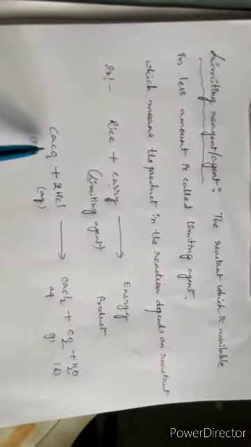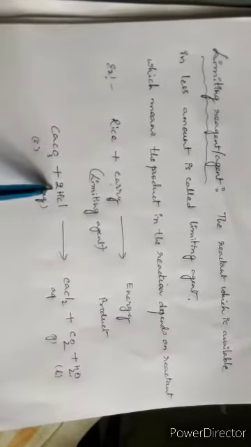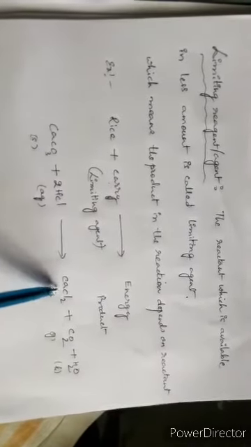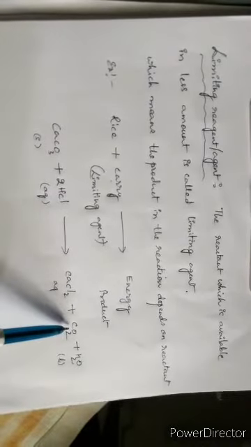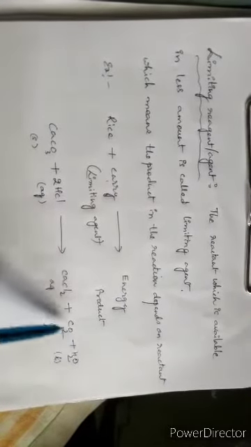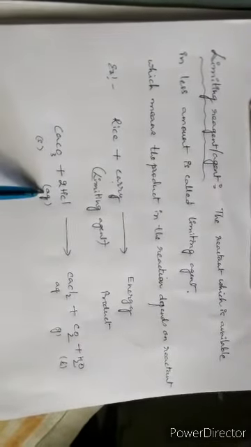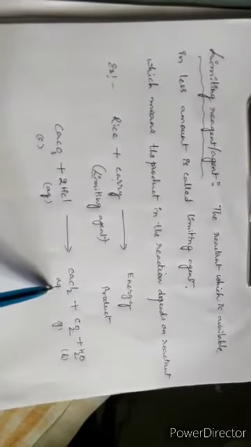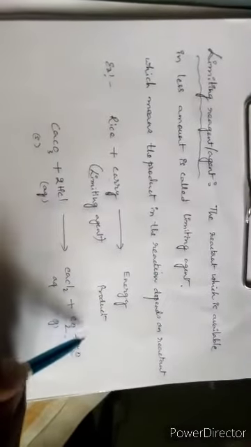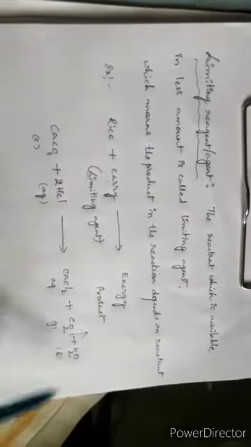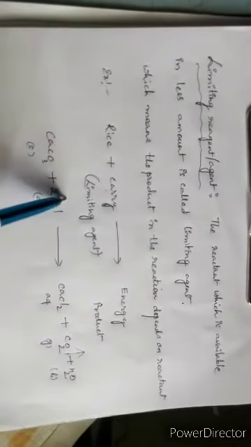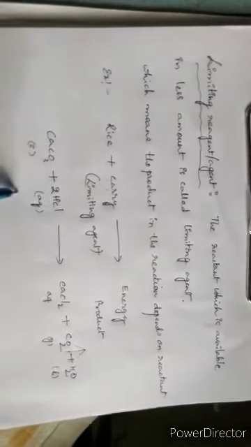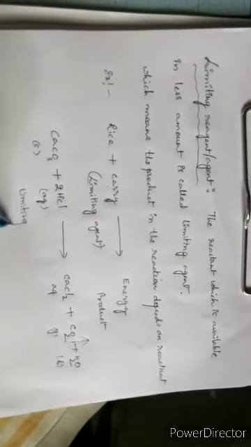Just like that, here is one example: calcium carbonate reacts with HCl. It will form calcium chloride along with water, and it liberates CO2 gas. Here calcium carbonate is solid, HCl is aqueous solution, calcium chloride formed is also aqueous solution, and CO2 is obviously gas, plus water. So here HCl is the limiting agent, just like curry.